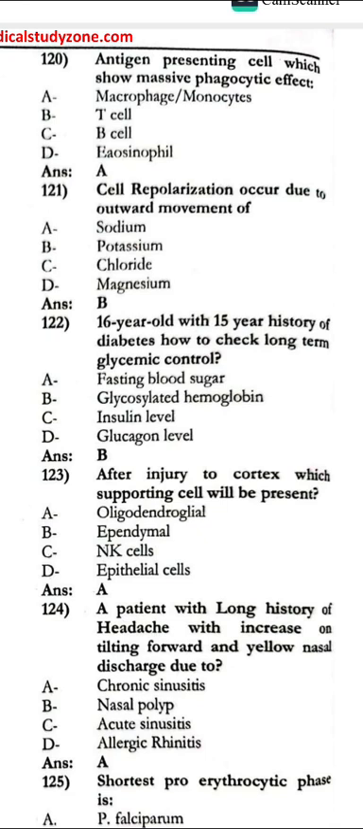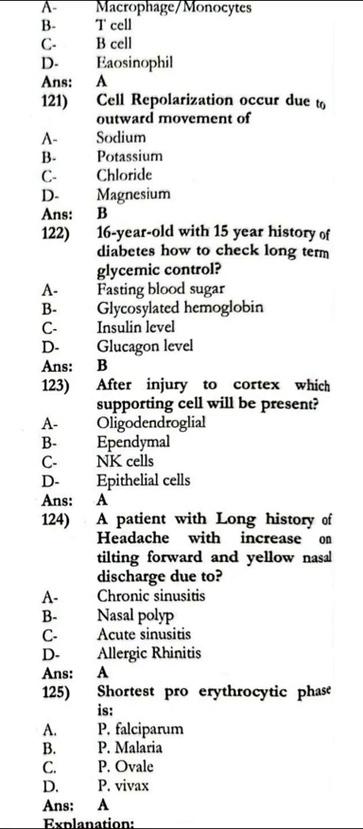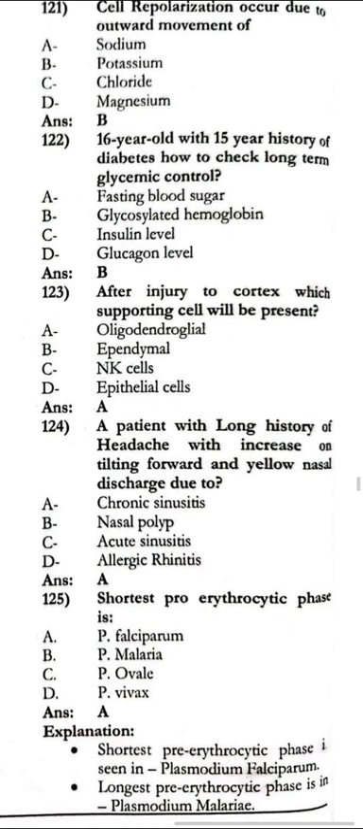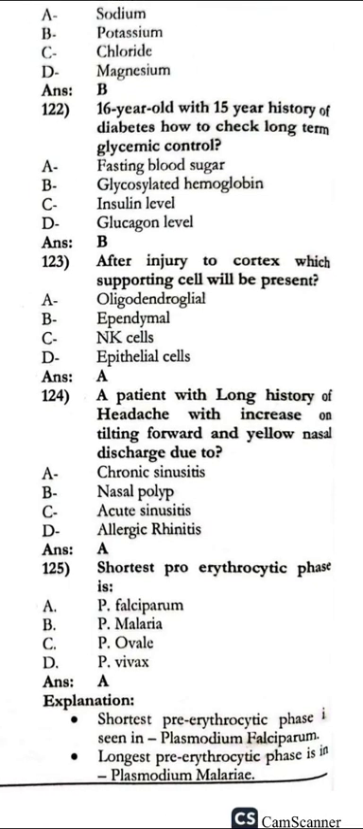A 16-year-old with a 15-year history of diabetes. How to check long-term glycemic control? The answer is glycosylated hemoglobin, HbA1c. After injury to the cortex, which supporting cell will be present? Glial cells.